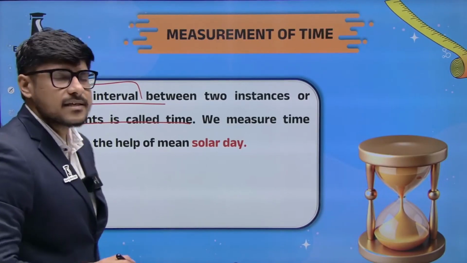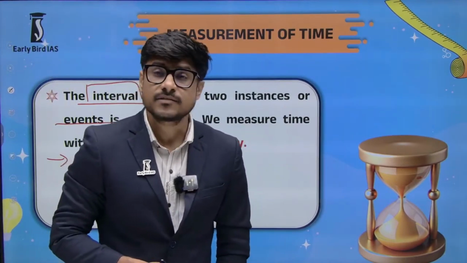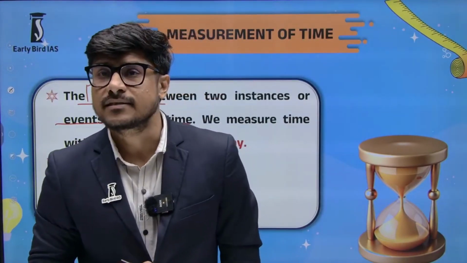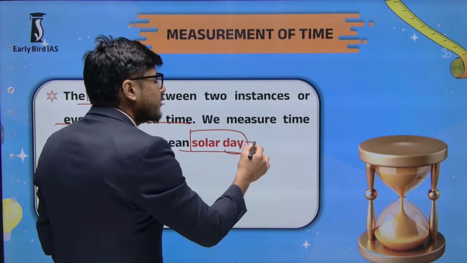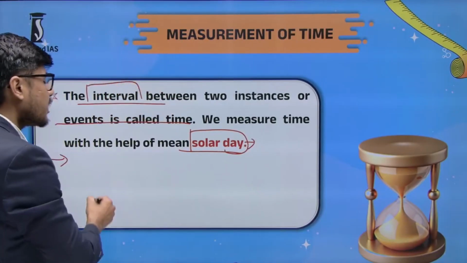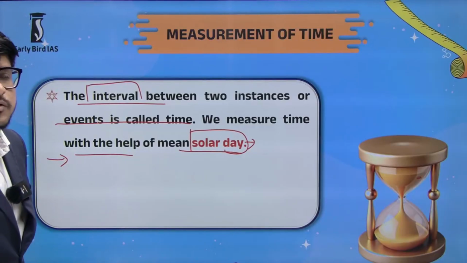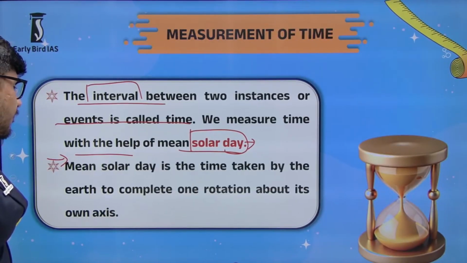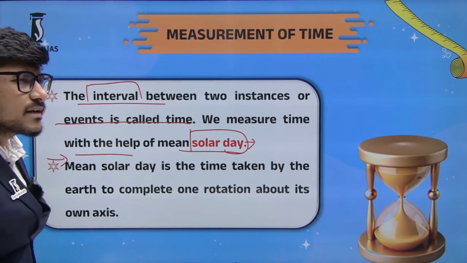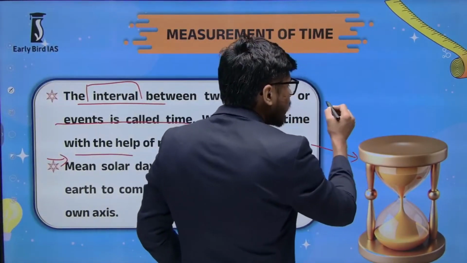And generally we measure our time using the sun. The sun is very important for our existence, not just from the point of view of living beings, but also for our day-to-day activity. So we measure time with the help of the solar time period. In ancient times, we used various kinds of instruments. For example, have you seen this kind of clock? This is called an hourglass.